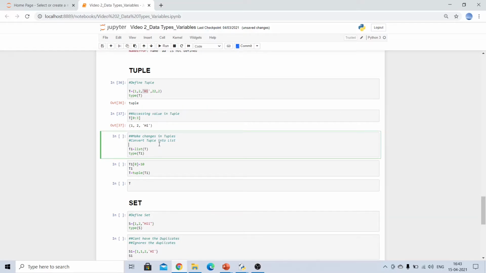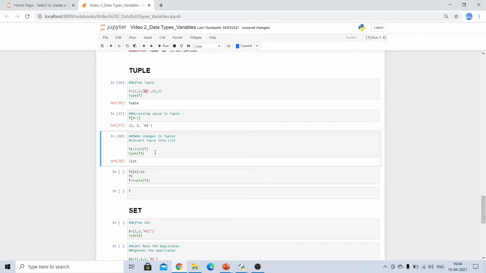Now let's see how we can do changes in a tuple. First we'll have to convert a particular tuple into a list. We already have a tuple t here. Now what I am doing is converting the tuple into a list and storing that in my t1 variable. If I run this code and check the type of t1, it will show me a list.